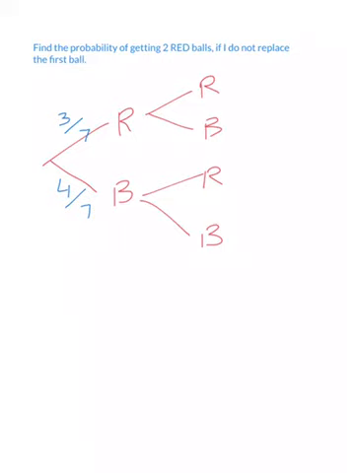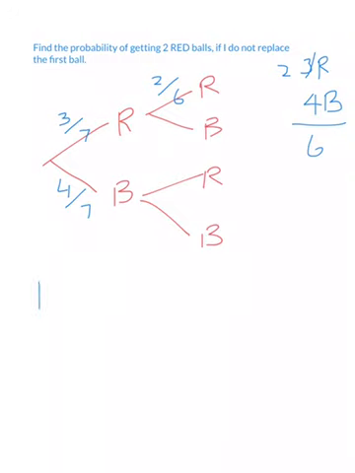So remember we started off with 3 red and 4 blue. That's what we started off with in the question to begin with. So for this question, if I take a red out and don't replace it, now there's 2 reds, and of course altogether there's 6 balls. So the probability changes now to 2 out of 6 for the second red.